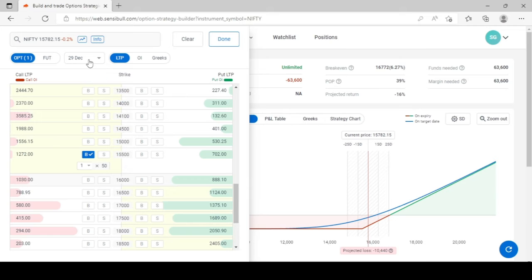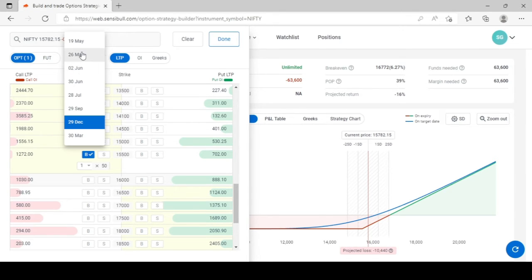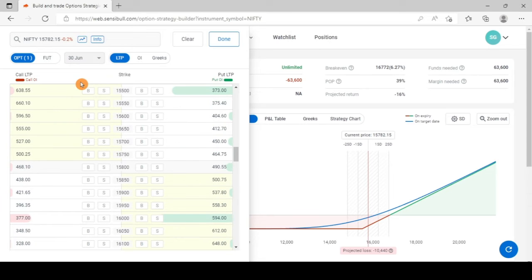So now let me go and select the near month short call option. There is no point in selecting the May month expiry short call option because the premium would have already decayed, as we are in the middle of May. So let me select the June monthly expiry option chain and then sell an out of the money call option. So I am selecting the 16,000 strike, which is running at 377, and sold the call option.